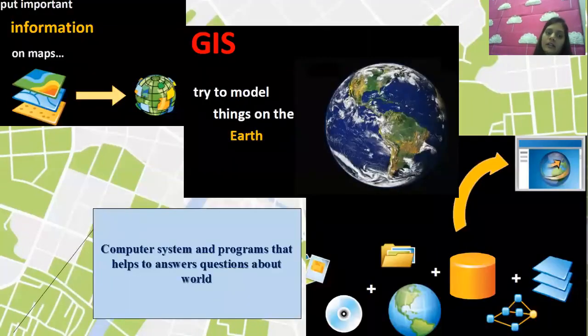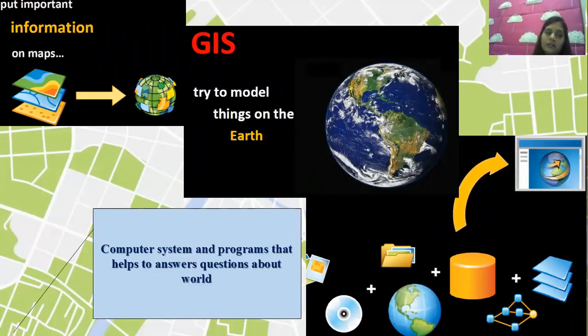Now moving further, GIS is a computer system and program that helps to answer questions about the world. Yes, it is very true. Whatever type of situation, whatever type of problem you have, GIS can answer. But what was the main point? We need proper, accurate latitude and longitude information, that is, proper spatial information, because attribute or non-spatial data, students, we can find out anyhow, that is just the characteristics. Now please see the sequence.